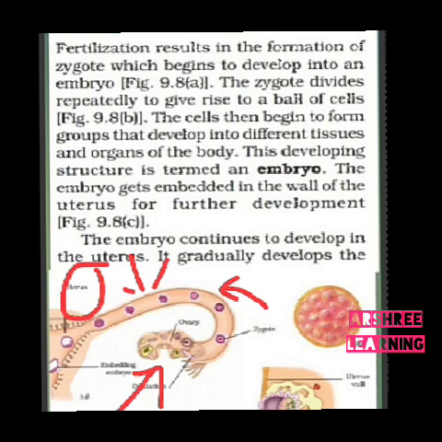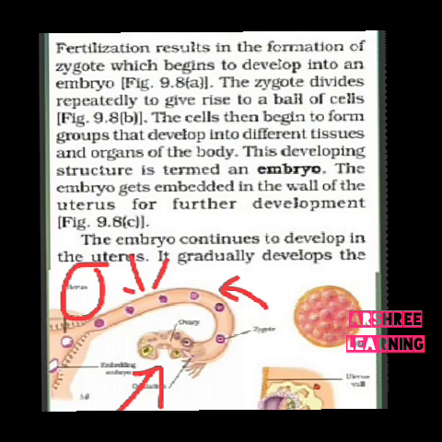The fertilization results in the formation of a zygote which begins to develop into an embryo. The embryo is shown here as a round ball-like structure. The zygote divides repeatedly to give rise to a ball of cells. Now this ball of cells further grows and forms tissue-like organs. The developing structure is called an embryo.